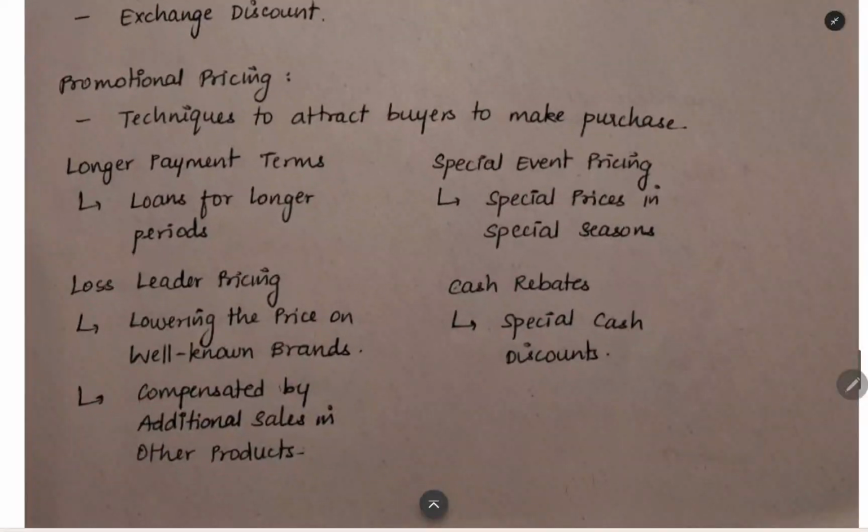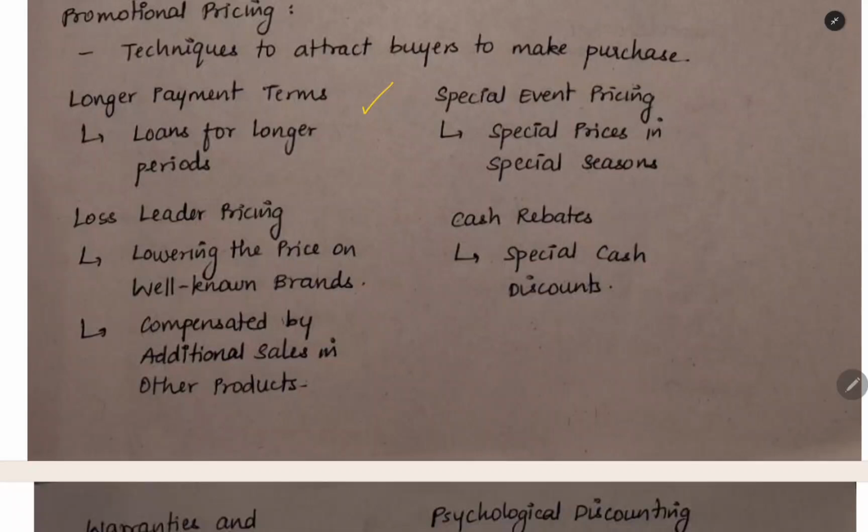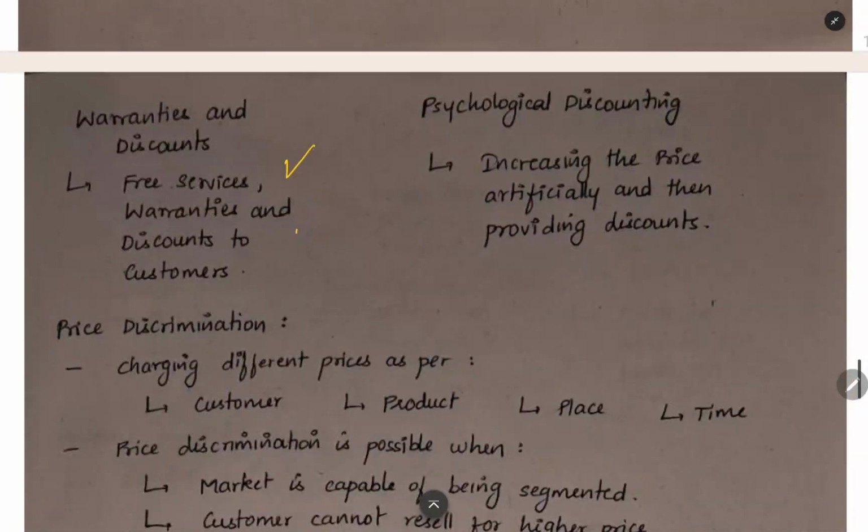Next thing is promotional pricing. You are using this kind of pricing to attract the buyers. Longer payment terms. You can keep very favorable credit terms for the customer. You can keep special event pricing. In special seasons, you can give special prices. Loss leader pricing. You can reduce the price of products of well-known brands, and then using that you can make additional sales of other products, which will give high margin. Cash rebate. You can give cash discount also. Warranty and discount. You can give free services, warranty, discount, everything you can give.